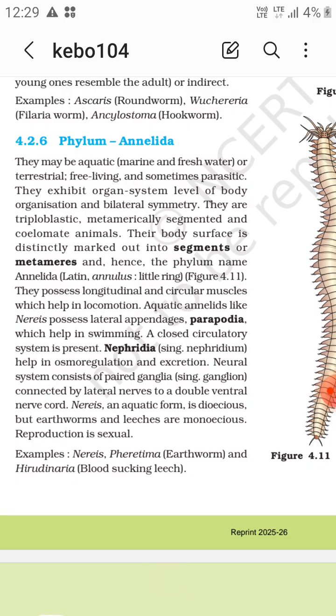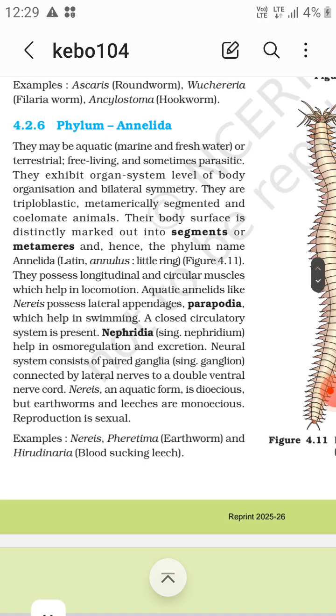They possess longitudinal and circular muscles which help in locomotion, right? Aquatic annelids like Nereis possess lateral appendages, that is parapodia, which help in swimming. And a closed circulatory system is present. Nephridia are for excretion and osmoregulation. So you see, Nereis possesses parapodia, a closed circulatory system is present, and nephridia for excretion.